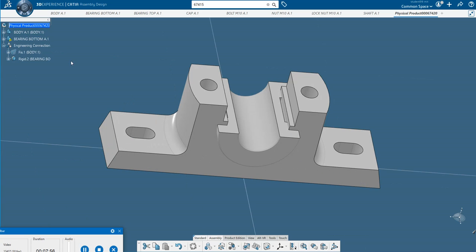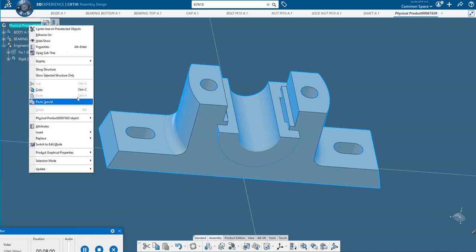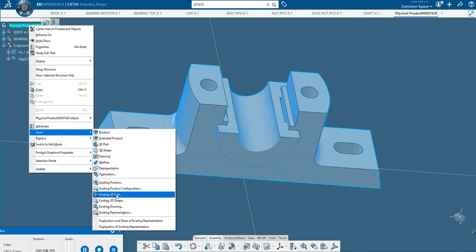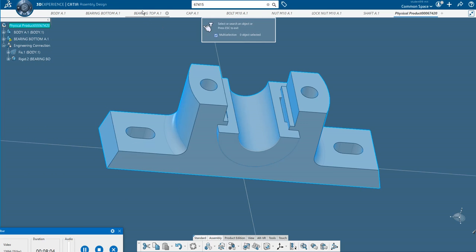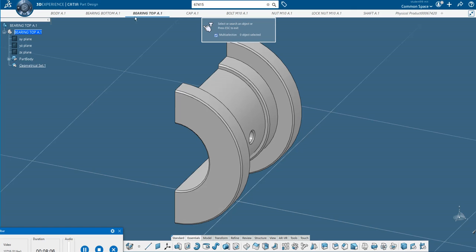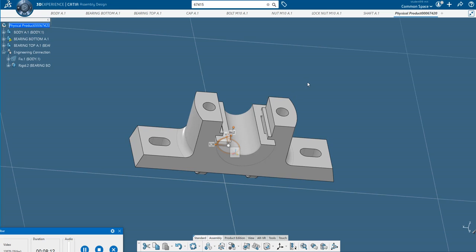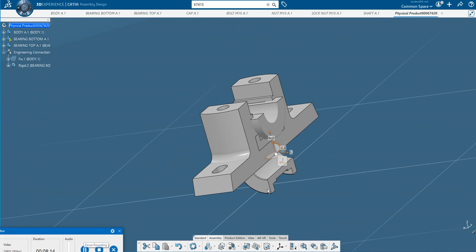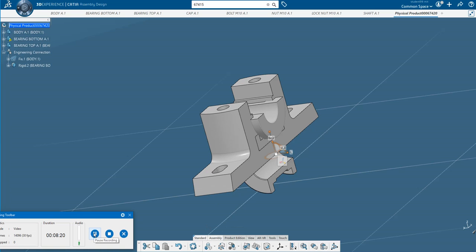Next I will call one more part. Same procedure: right click, insert existing 3D part. I will call this bearing top here. Click bearing top and accept the part. Now you see the part came here. Again I will use the engineering connections, but now I will give a different engineering connection.